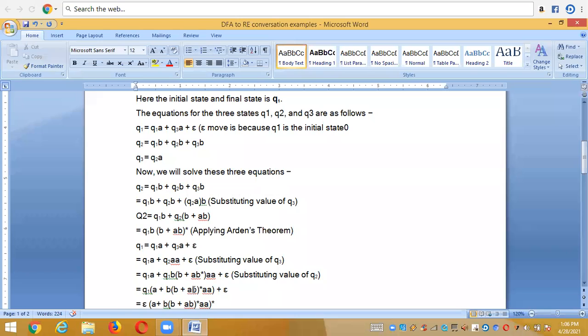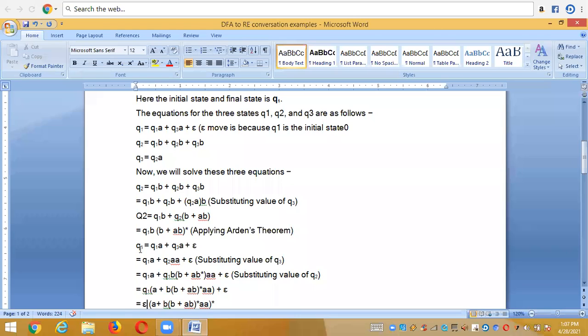Now we get a fourth equation. Now Q2 has a unique equation, so we need to check it for Q1. Why are we going for another state? Because my final state is Q1. If I get a unique solution for Q1, then only I can stop the simplification, by substituting all of this up to the state of Q1, I need to do all this process.